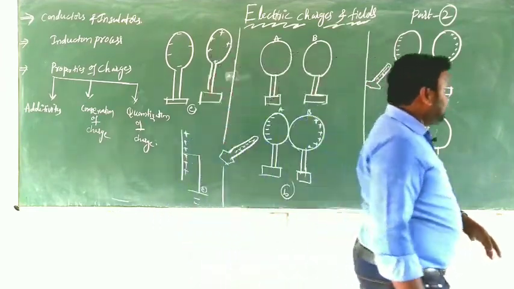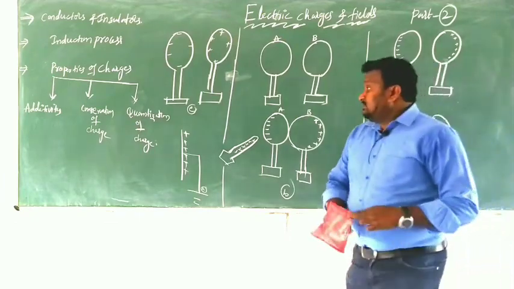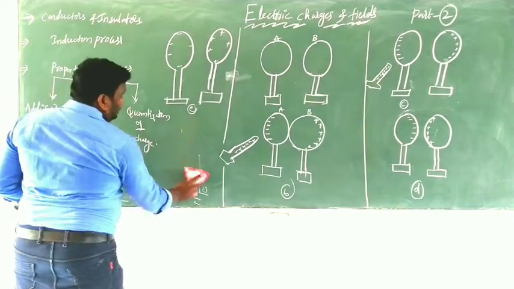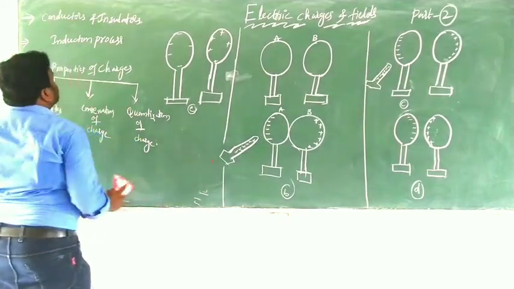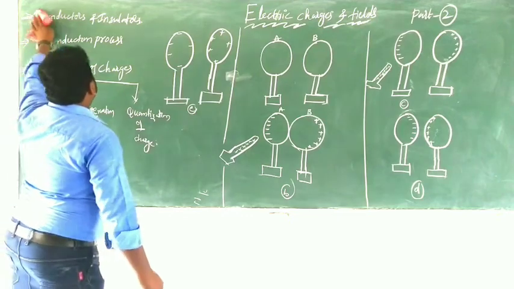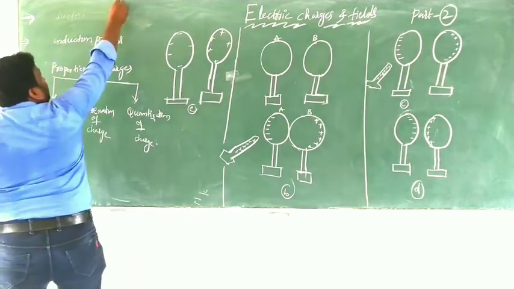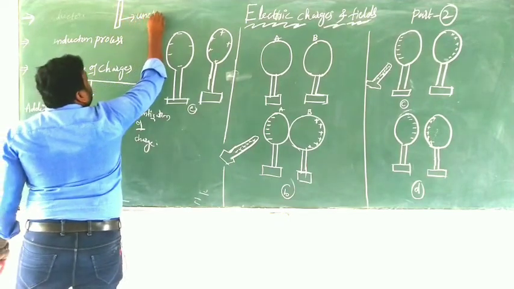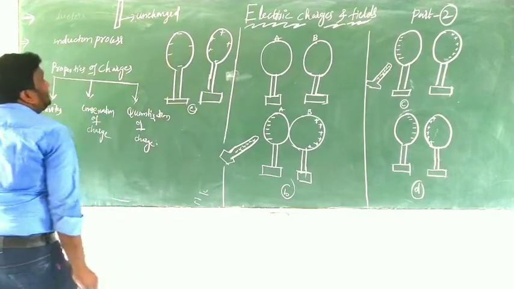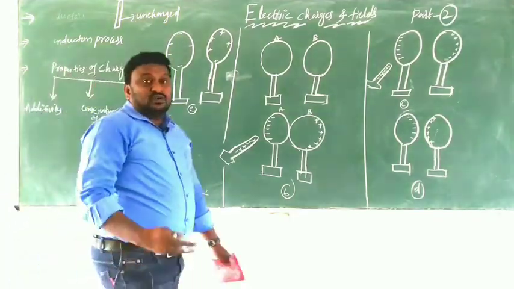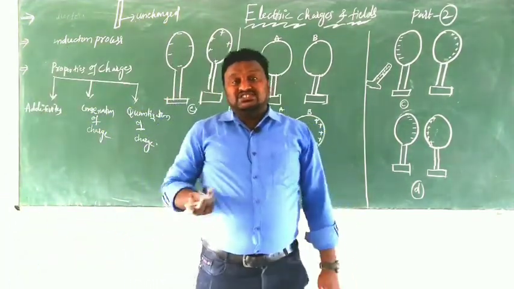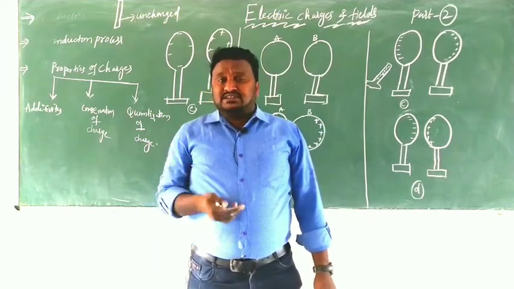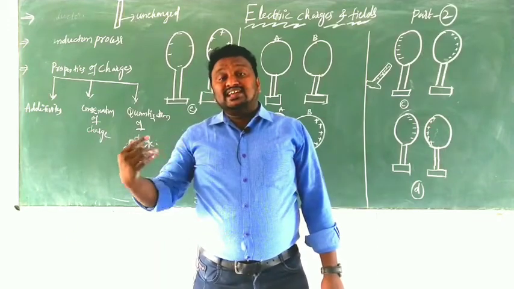Let us see this clearly. For example, here, again I am using this space. Here we are taking an uncharged body. Uncharged means neutral. What is meant by an uncharged body? Uncharged means any atom is electrically neutral.